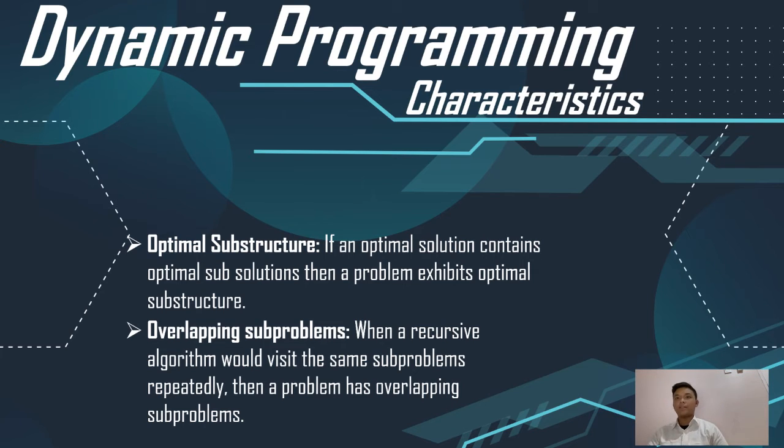Hello, my name is Ray Adil Sitohang and I'm going to continue Arum's presentation. Optimal substructure: if an optimal solution contains optimal subsolutions, then a problem exhibits optimal substructure. Overlapping subproblems: when a recursive algorithm visits the same subproblems repeatedly, then a problem has overlapping subproblems.